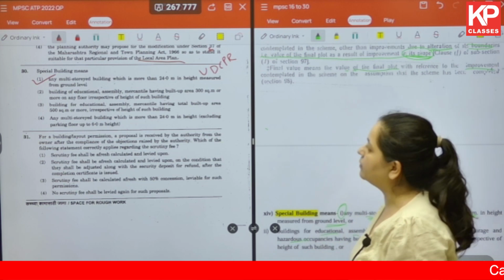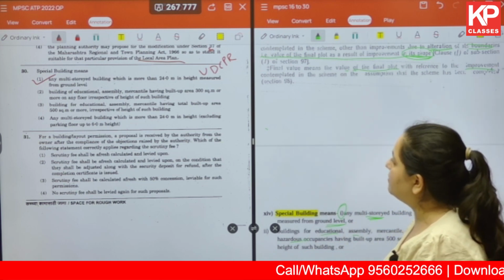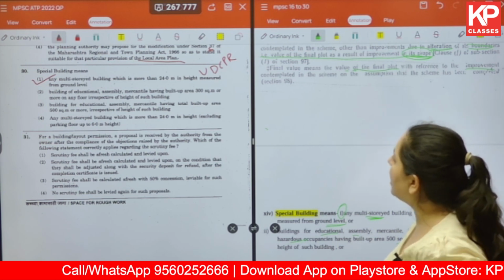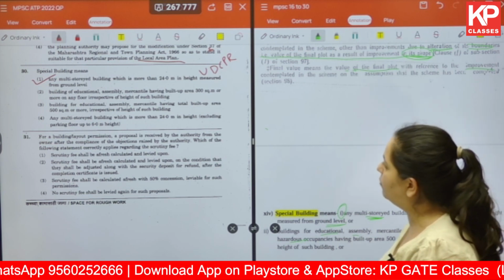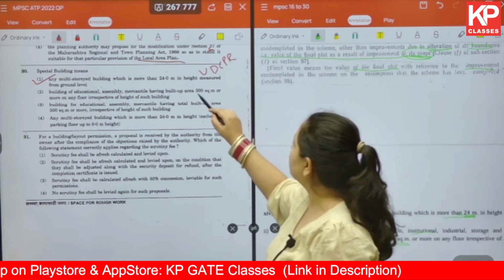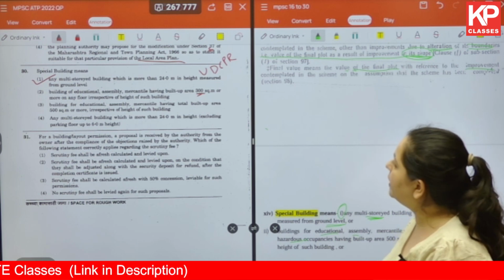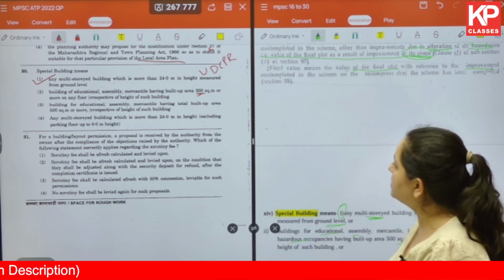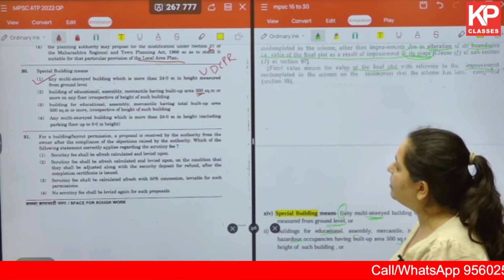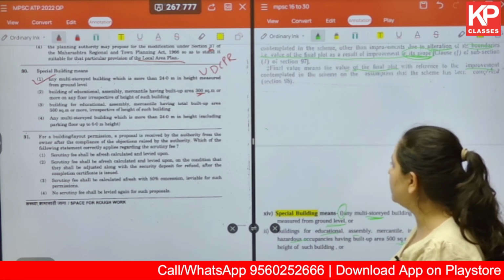Let's read through the other options as well. Building of educational, assembly, mercantile having built up area of 300 square meter or more on any floor, irrespective of the height. We've seen that this is incorrect. The third one, building for education, assembly, mercantile having total built up area 500 square meter or more, irrespective of the height of such building.